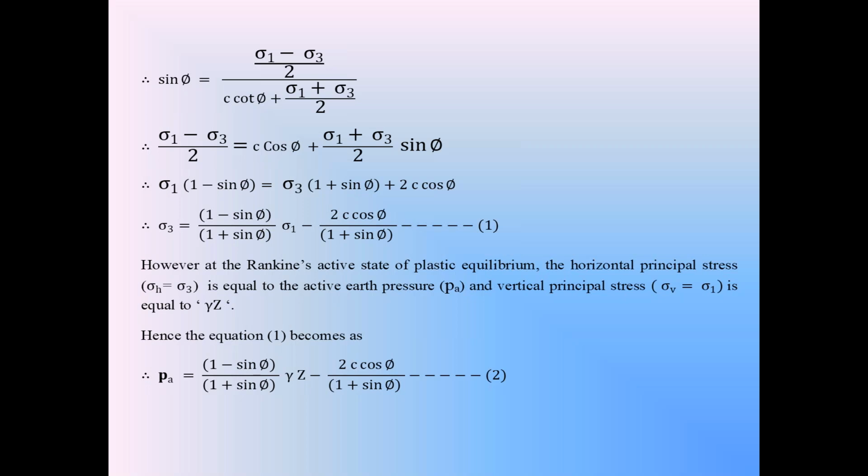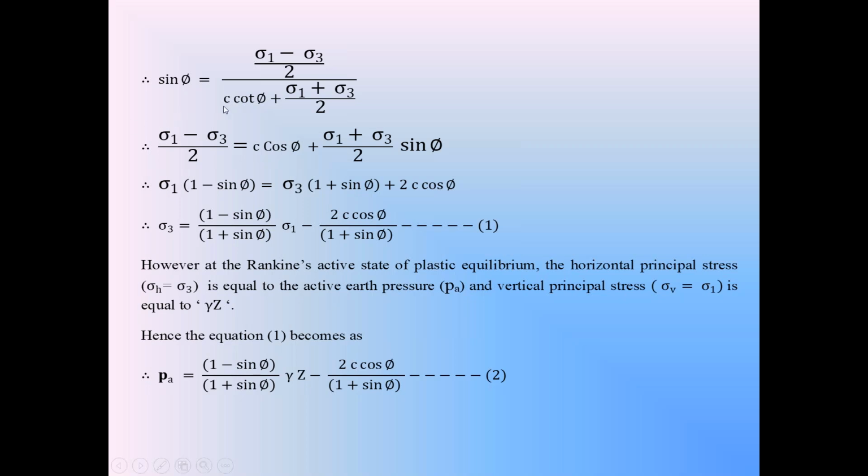What is cot phi? Cos phi by sin phi. Replace that cot phi as cos phi by sin phi, so the sin phi will cancel. So the first term on the left hand side is C cos phi.